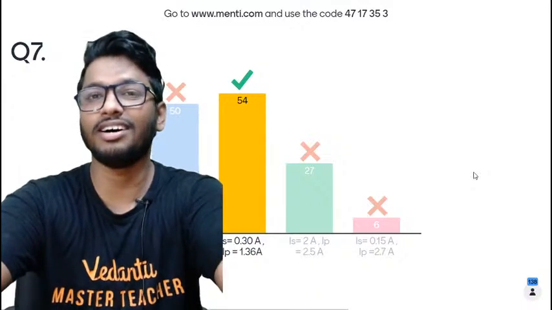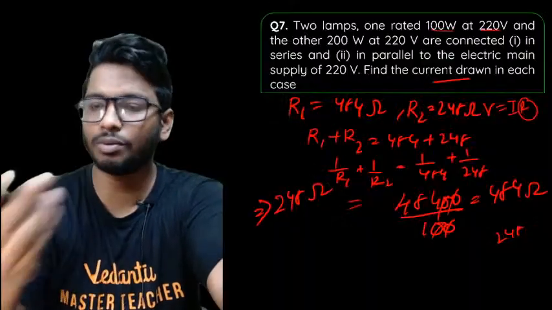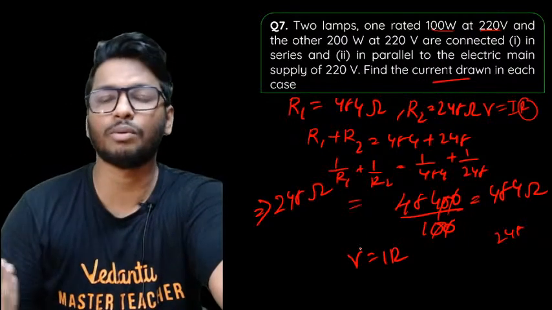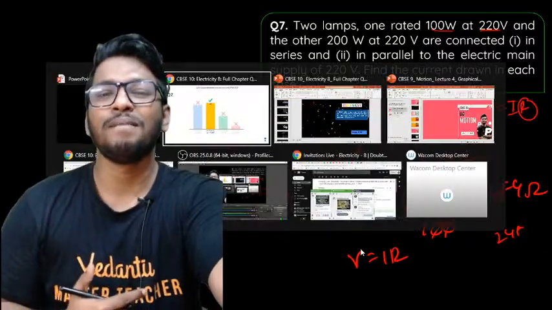Once you find out this one, use the formula V is equal to IR for the first one. Use the formula for the second one as well. You'll get the answer. Simple as that. All right, moving on to the next question, guys.